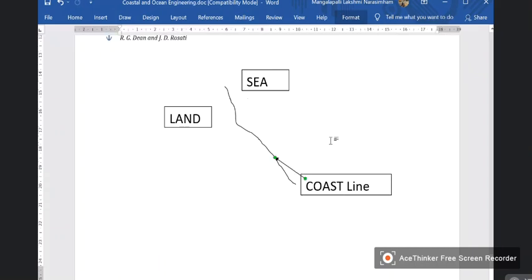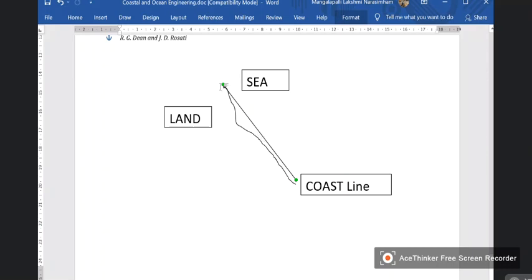So this is the coastline. All movement which takes place in this direction, almost parallel to the coast, is called longshore.